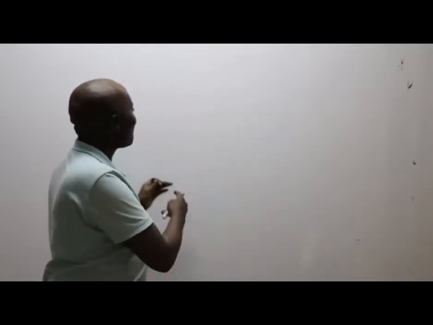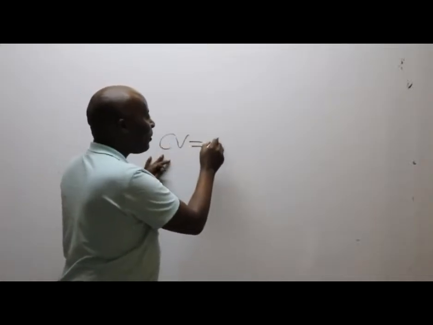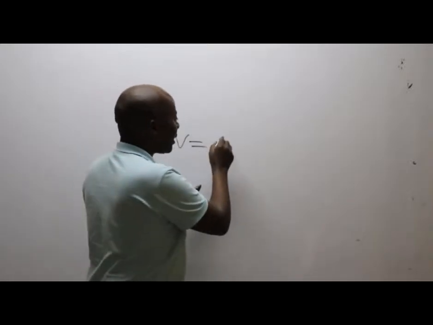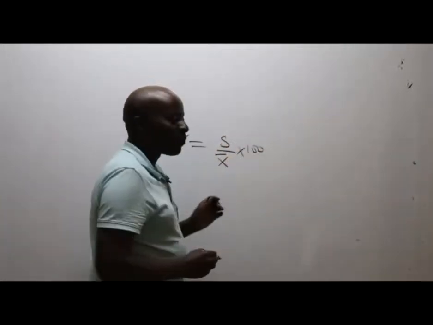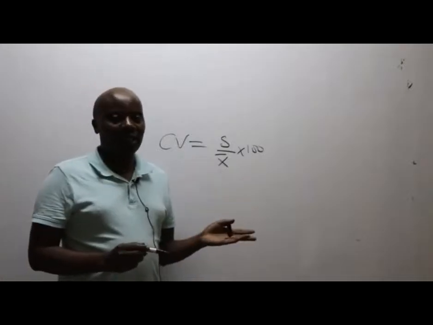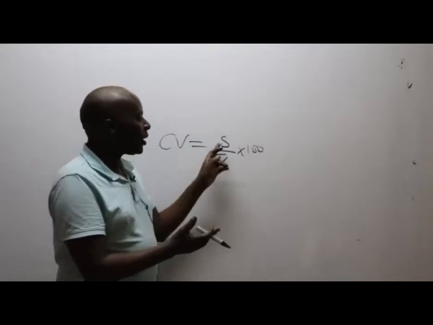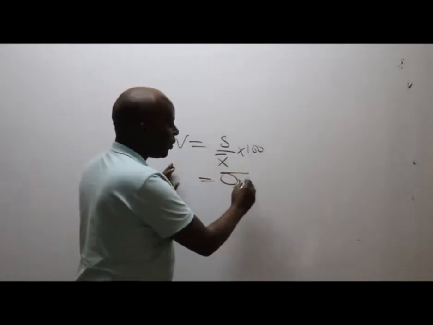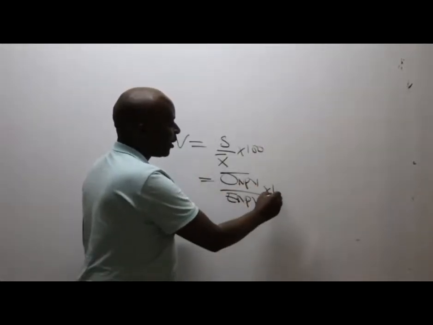But for me, ladies and gentlemen, the CV that I'm talking about here is not that one. The one that I'm talking about is the one of gender. Boy stroke girl. CV is S over X bar in percentage, like this. I hope you will never forget this. Forget about everything else, but never forget this. So this S stands for what here? Standard deviation, right? So standard deviation of our NPV over X bar, our expected net present value, times 100.